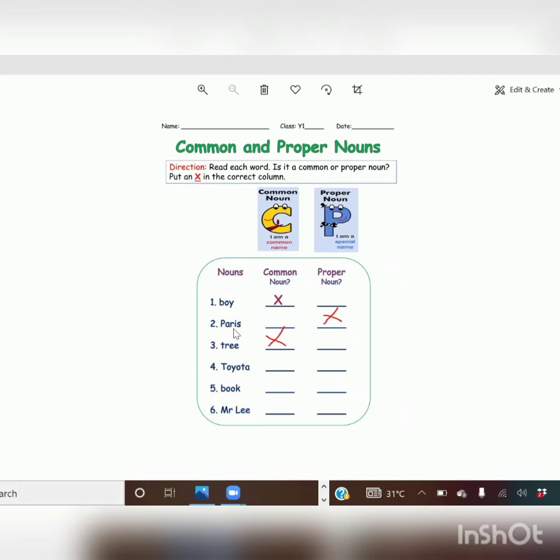Toyota, it's a car company name. Though it's a car company name, we have different Toyota cars, right? So Toyota is a common company name. Book is again a common name. Mr. Lee, yes, it's the name of a person. So it is a proper noun.